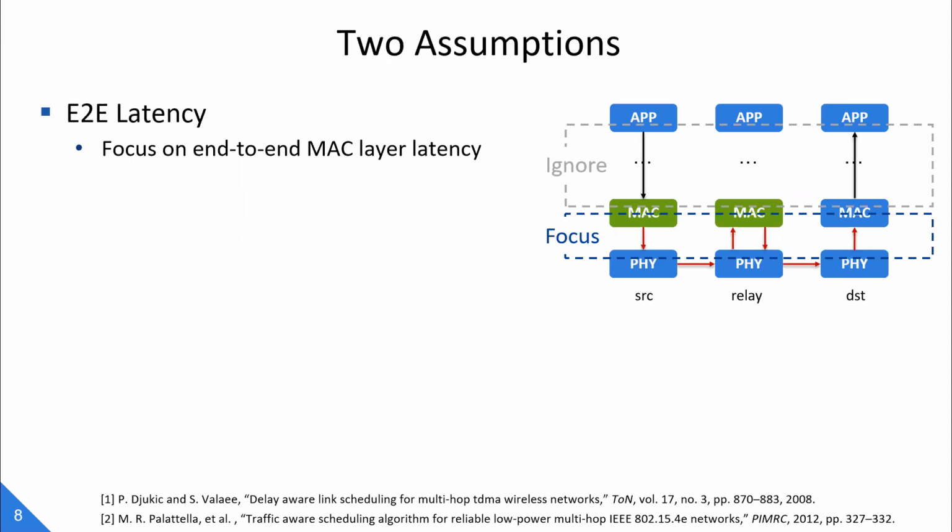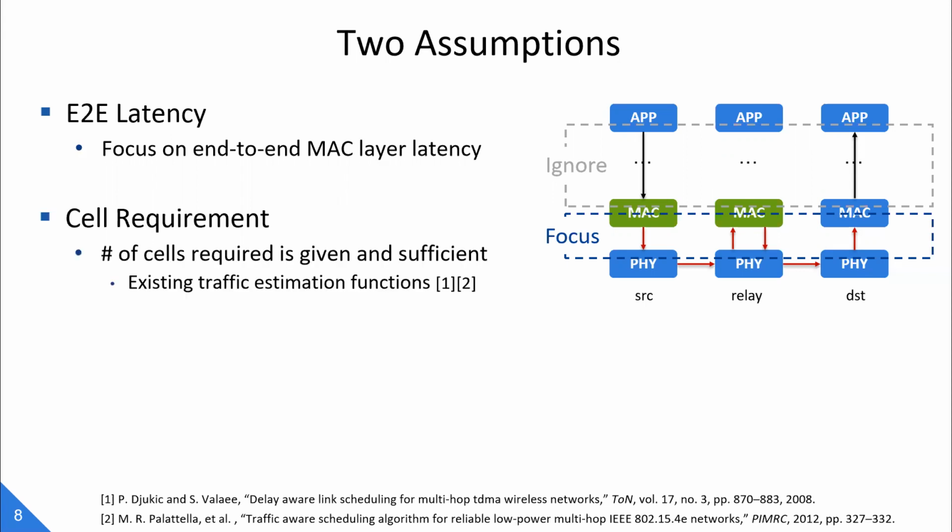Based on this system model, we further make 2 assumptions in this paper to clarify the focus of this research. The first one is the end-to-end latency assumption, where we only consider the end-to-end MAC layer latency and ignore the latency introduced between the application layer and the MAC layer. We make this assumption because the data link layer scheduler is not aware of the generation time of the packet at the application layer, which can be arbitrary.